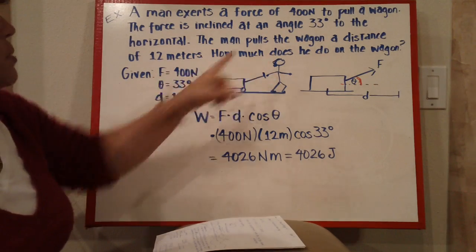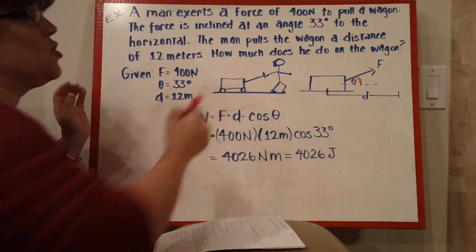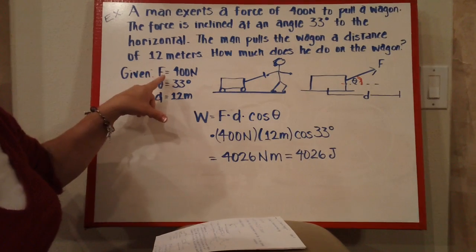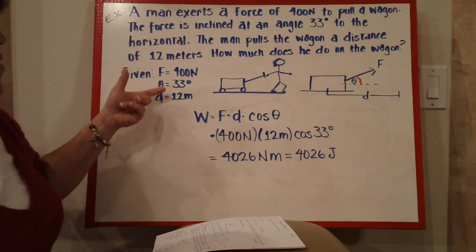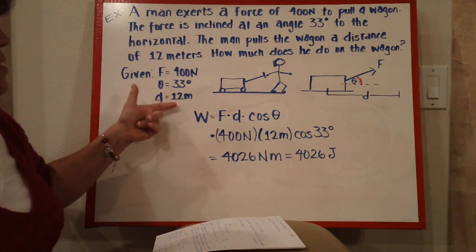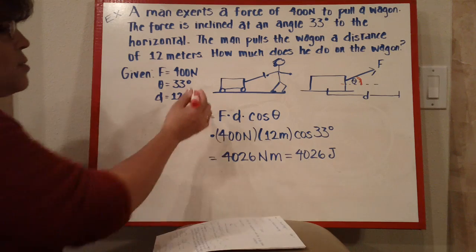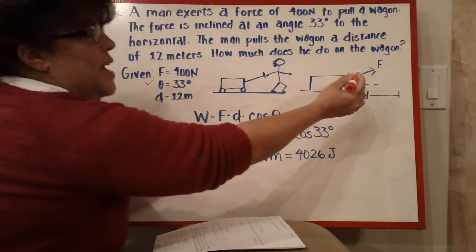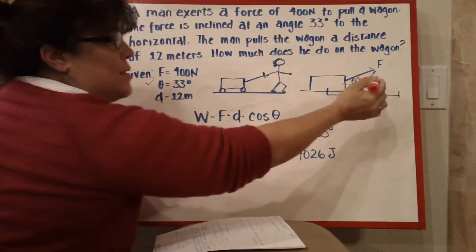How much, oops, I left that out. How much work does he do on the wagon? Well, we're given the force is 400 newtons, the theta is 33 degrees, and the distance is 12 meters. And just to verify, this theta is the angle between the force and the distance.